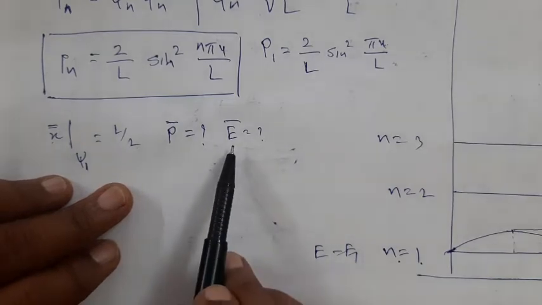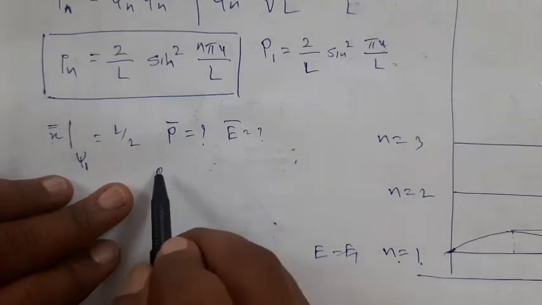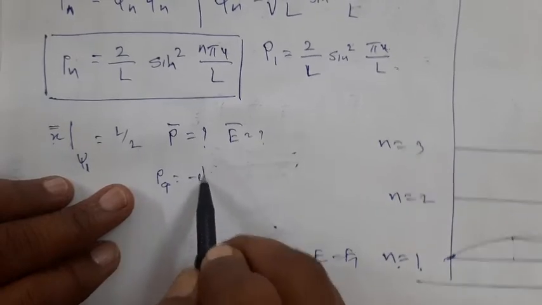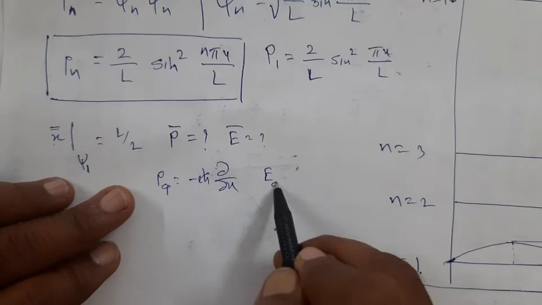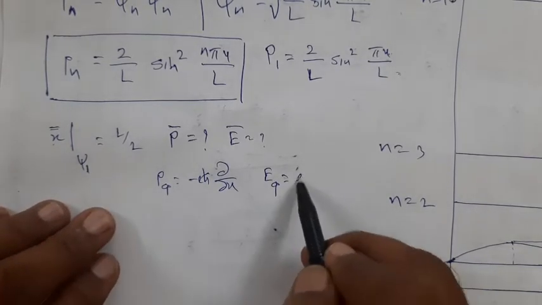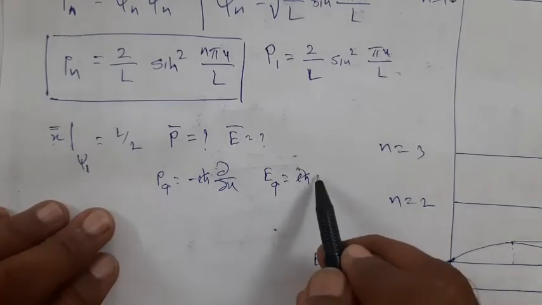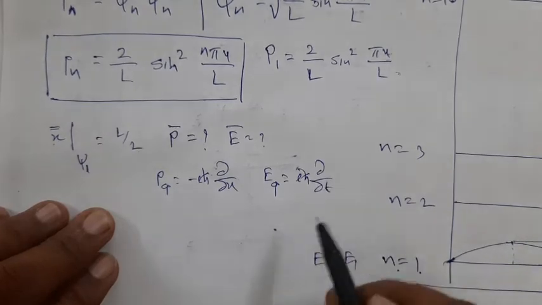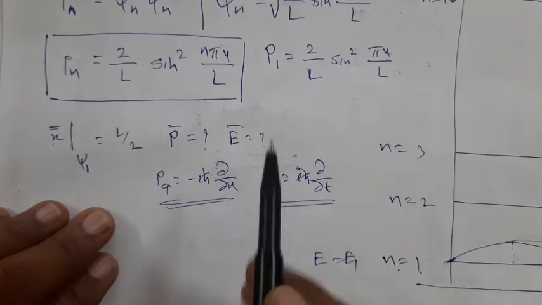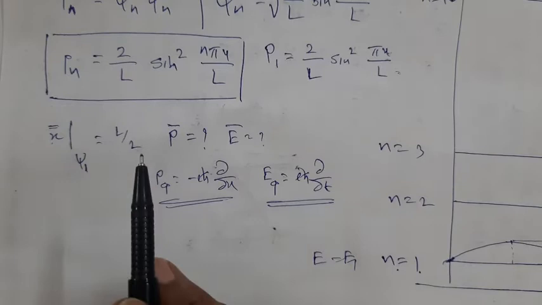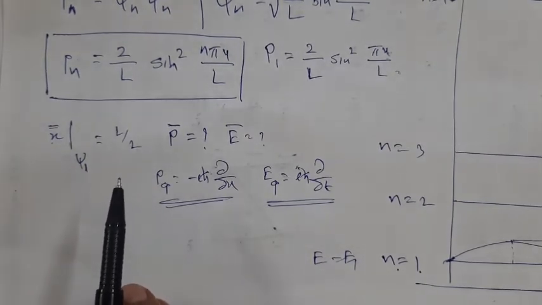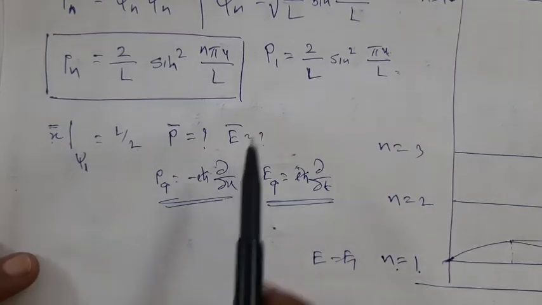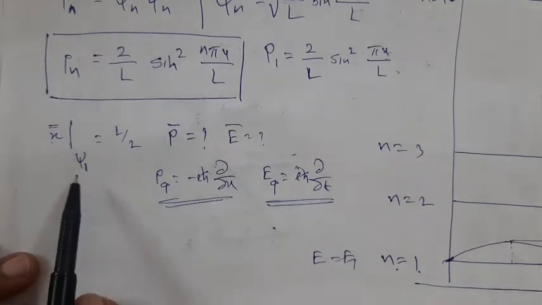Calculate using the operator associated with momentum, P op equal to minus i h cross dou by dou x, and the operator associated with energy, E op equal to i h cross dou by dou t. You may calculate this for the wave function psi 1. Similarly, you may calculate for psi 2, psi 3, psi 4, etc. But they may be a bit complicated. It is very simple for psi 1.